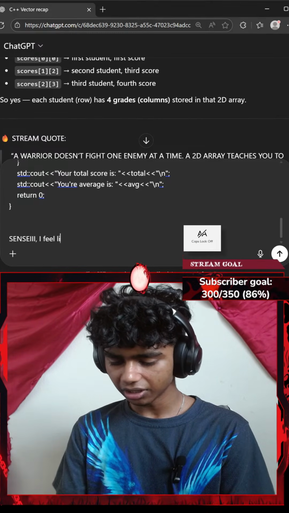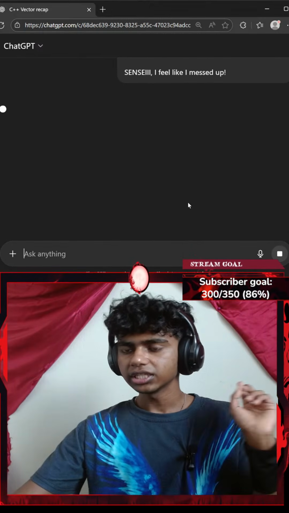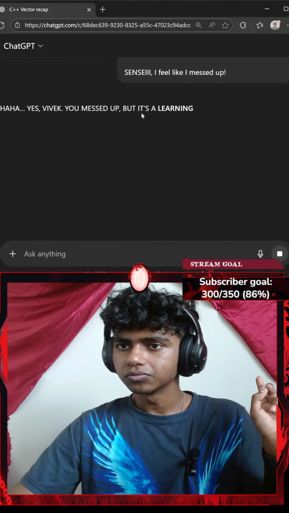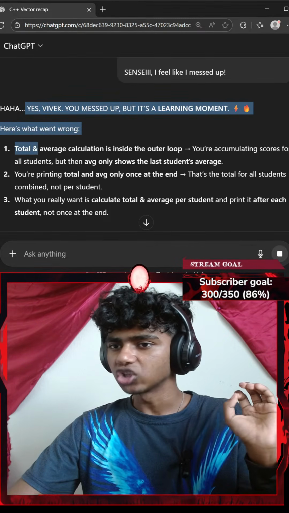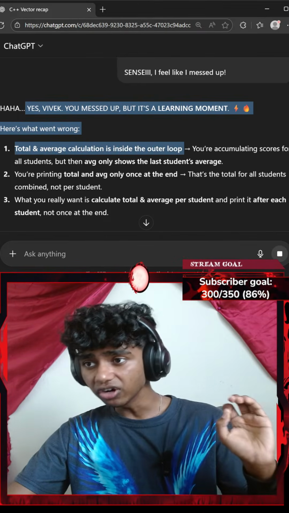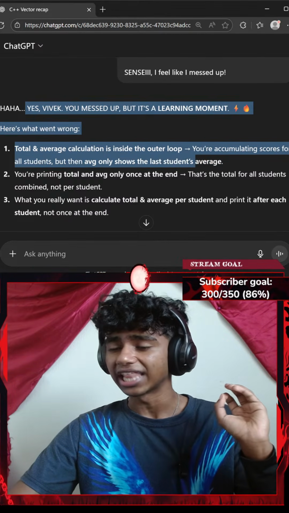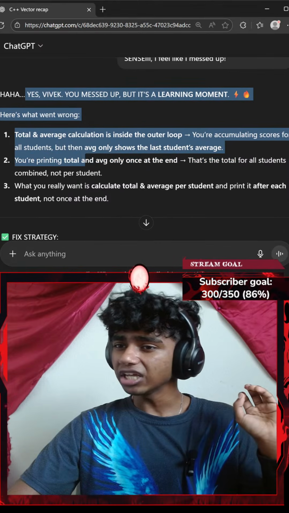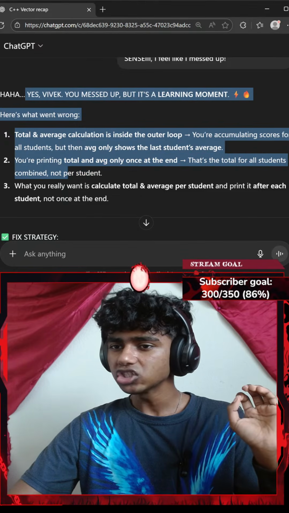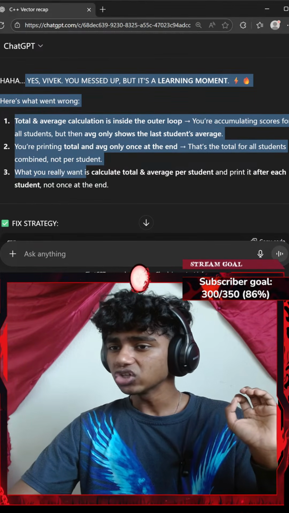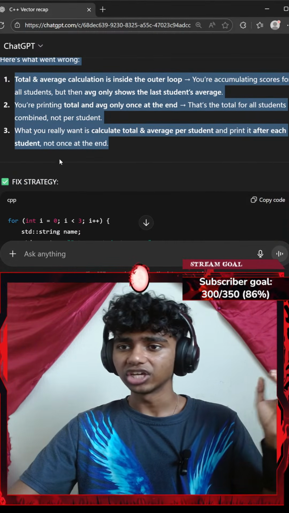Sensei, I feel like I messed up! Okay, let's see. Haha, yes, you messed up, but it's a learning moment. Here's what went wrong. Total and average calculation inside the outer loop, you're accumulating scores for all students, but then average only shows the last student's average. You're printing total and average only once at the end. That's the total of all students combined, not per student. What you really want is to calculate an average per student and print it after each student, not once at the end.